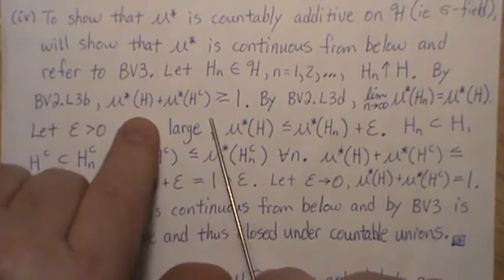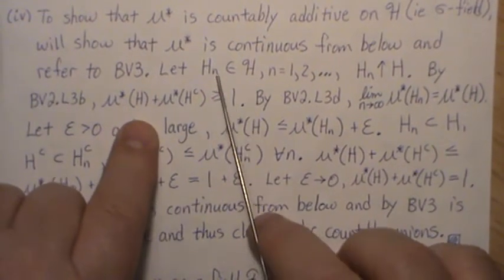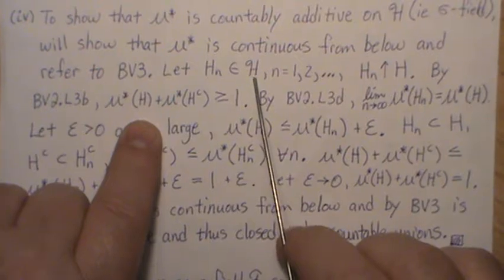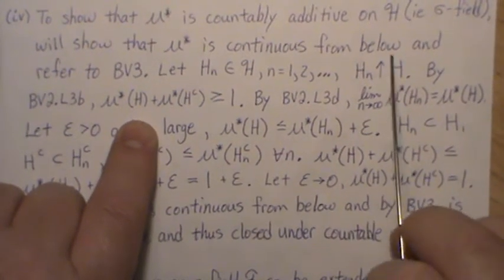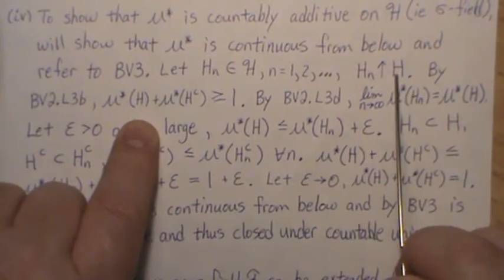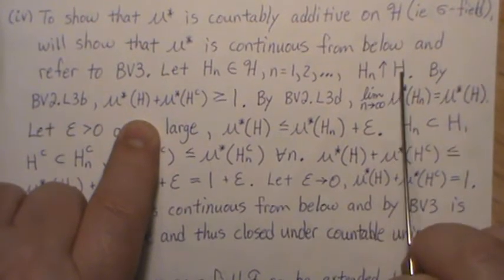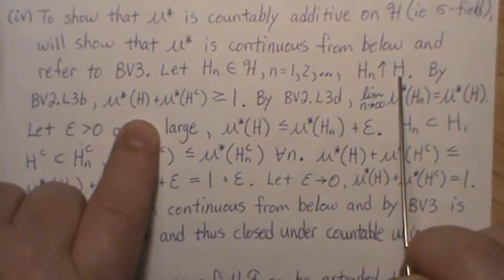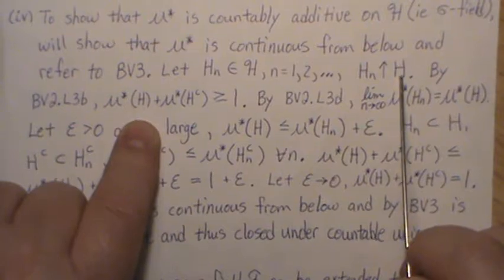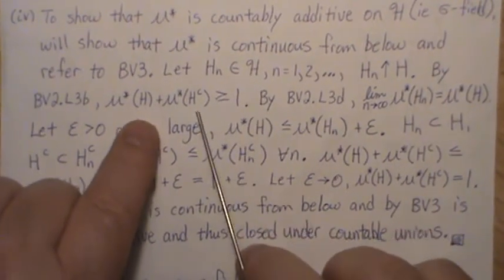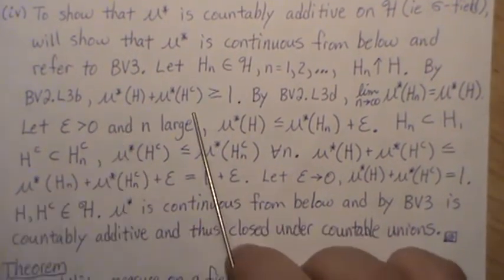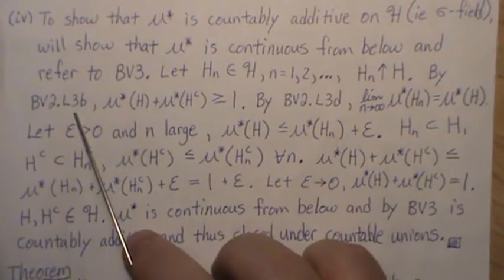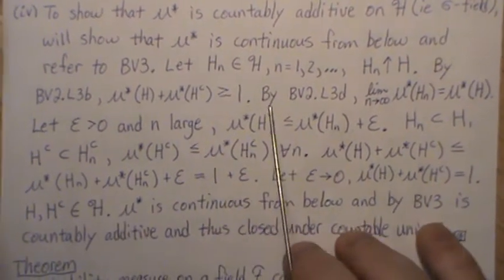Now, why is this? Well, we know that the Hns live in H, but we don't know that what they limit to lives in H, right? H and H complement are just sets in omega. We don't know if they live in H script. So this property holds, and we showed that in lemma 3b and BV2.